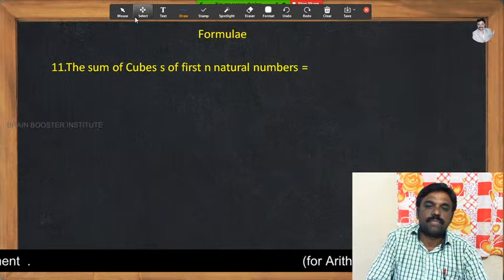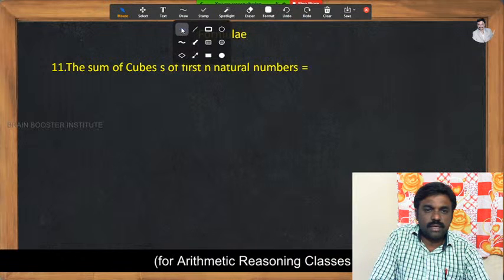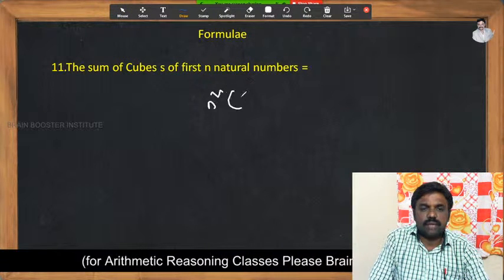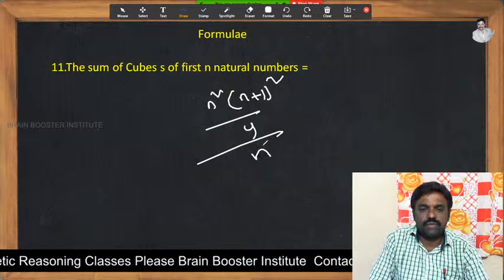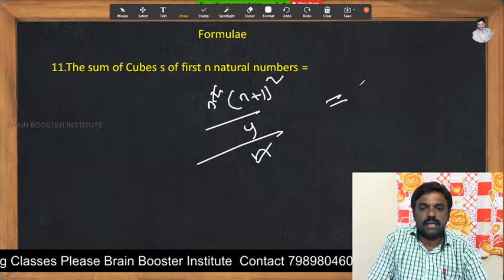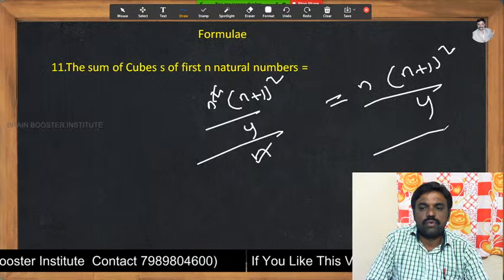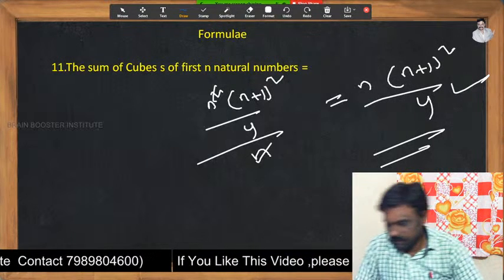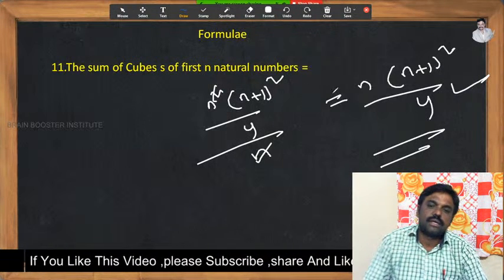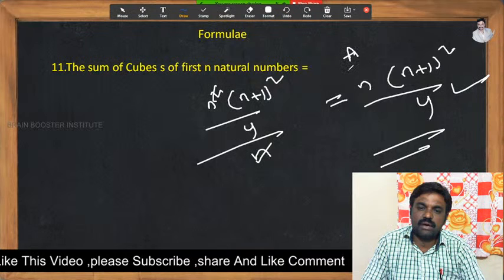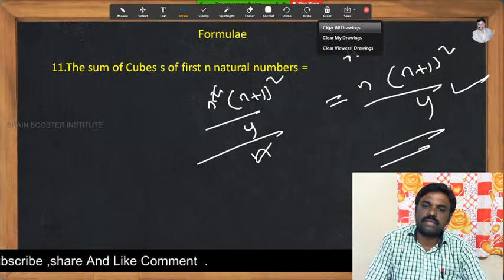So let's see. We can write the formula directly. n square by (n plus 1) whole square by 4, divided by n, to find the average. n square gets cancelled. Then what will be the answer? n of (n plus 1) whole square by 4 is the answer. So this is the formula to find the average of cubes of first n natural numbers.